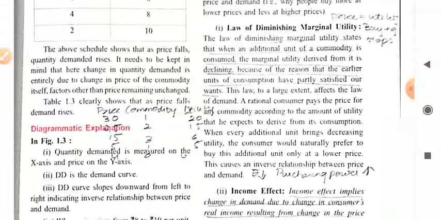We can understand this term with the help of an example. Suppose on a hot summer day you are thirsty. You drink one glass of water. The satisfaction provided by the first glass of water is very high. Then you drink another glass of water. It gives you a little bit less satisfaction because your thirst is being satisfied. Now when you take the third glass of water, it will give you even less satisfaction because your thirst is already satisfied. Now you are not thirsty anymore.